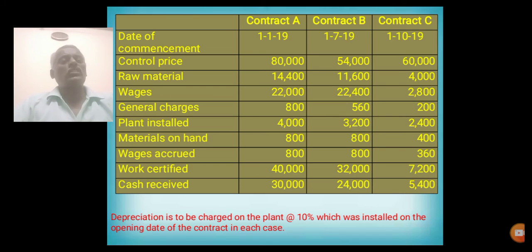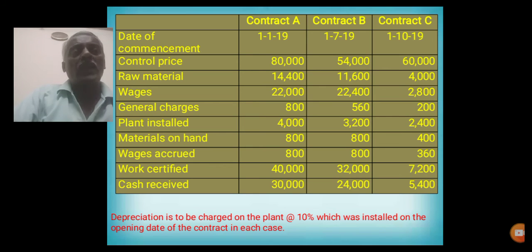Depreciation is to be charged on the plant at 10%, which is installed on the opening date of the contract in each case. So depreciation should be deducted from the opening value of plant, and this is used for calculating the closing value of plant.